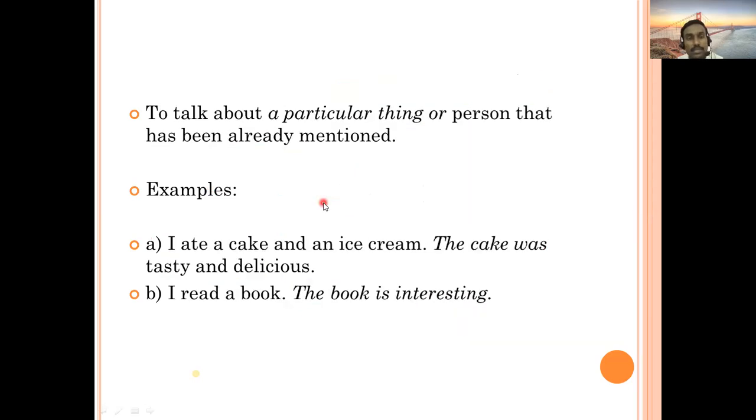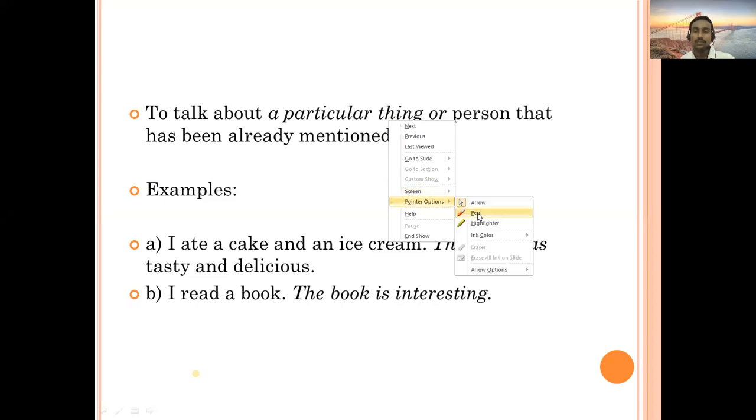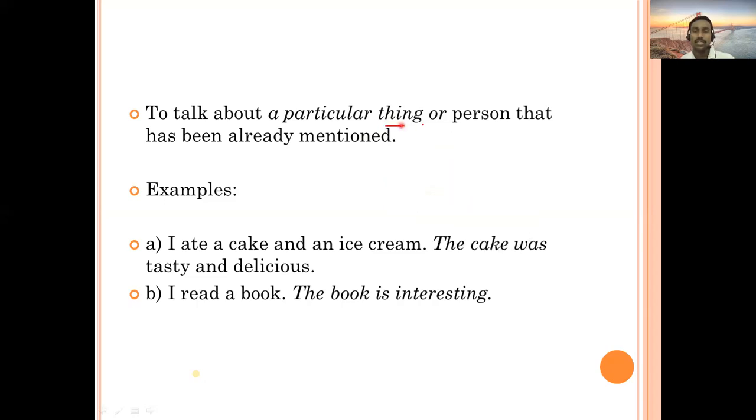Yes, sir. Then let's go to the next slide and talk about the use of article the. It says to talk about a particular thing or person that has been already mentioned. So now here you are going to talk about what? You're going to talk about a person, or you are going to talk about a thing. But what kind of person or thing? Which has been already mentioned. Okay, it is already mentioned.